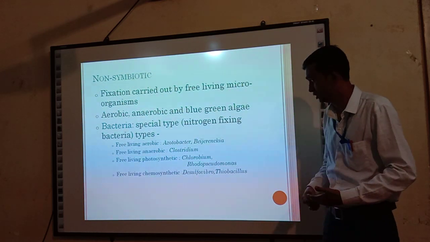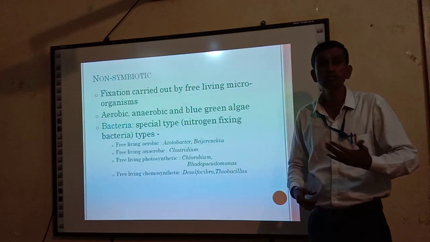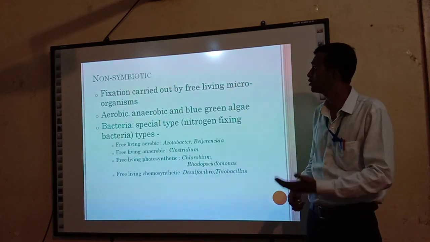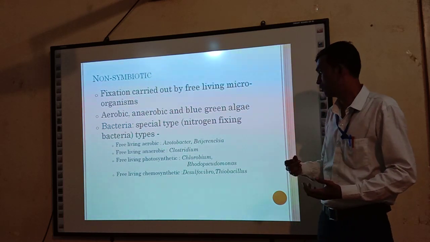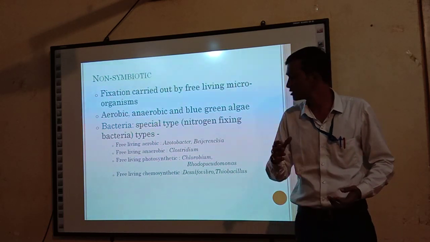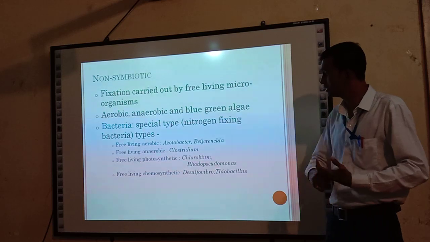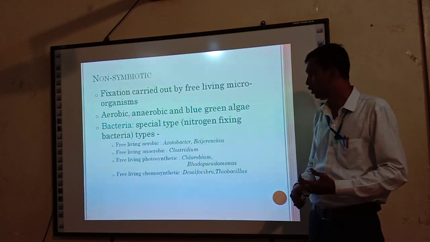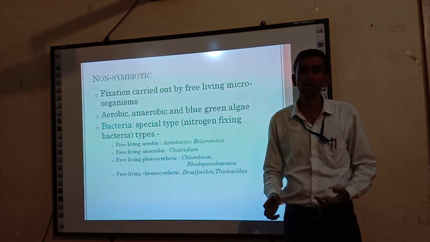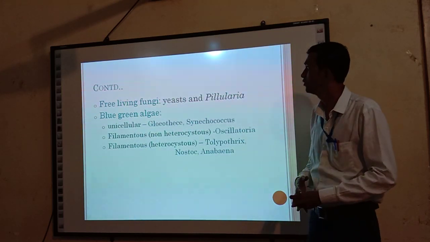An example is Clostridium. Free-living photosynthetic bacteria are also responsible, for example Chlorobium, Rhodopseudomonas, etc. And the last one is free-living chemosynthetic microorganisms, generally Thiovibrio and Thiobacillus. These are a few examples under non-symbiotic nitrogen fixation.